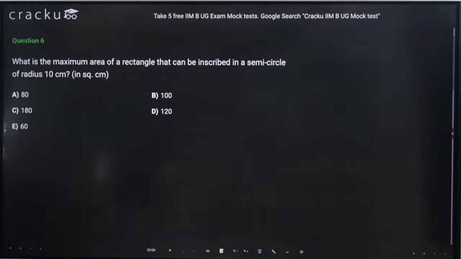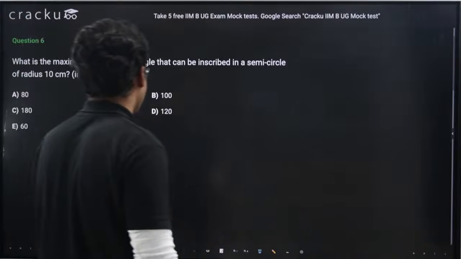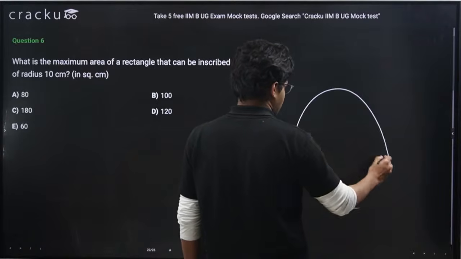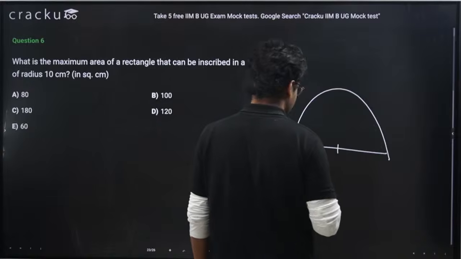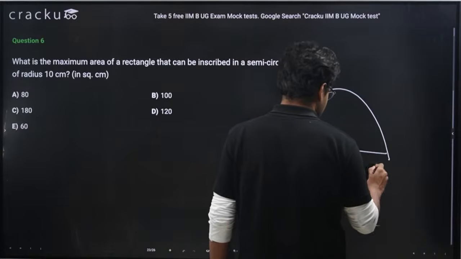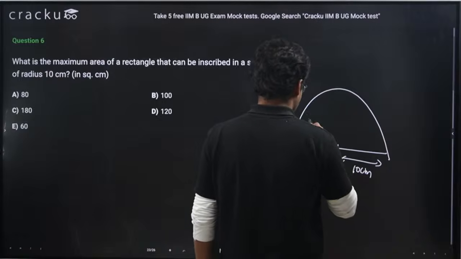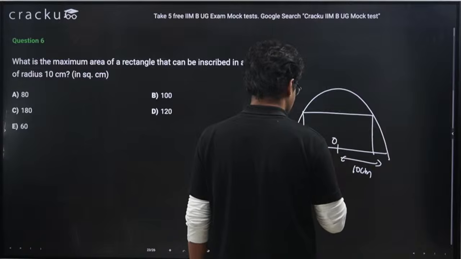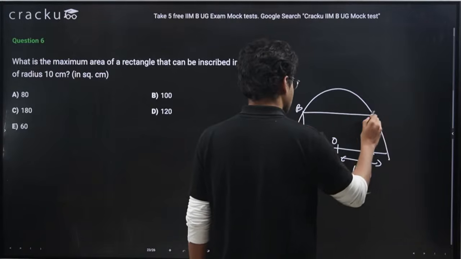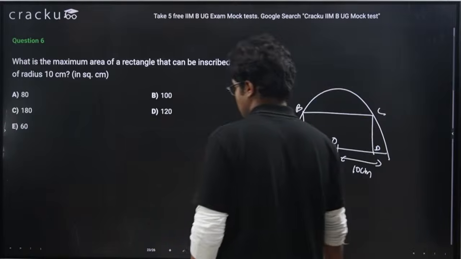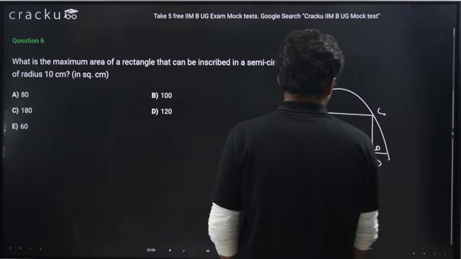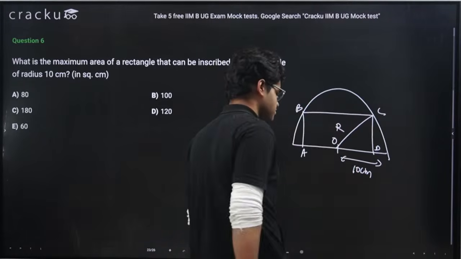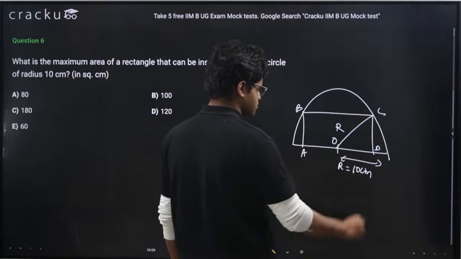Okay, let's see this question, guys. What is the maximum area of rectangle that can be inscribed in a semicircle of radius 10 centimeter? So semicircle, radius 10 centimeter, right? This is 10 centimeter. Let's say this is our rectangle, right? Okay, this is our radius. Let's say r, right? R equals to 10 centimeter.